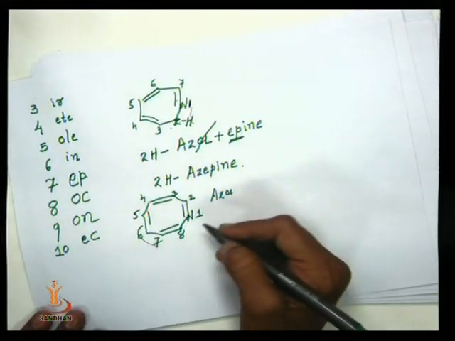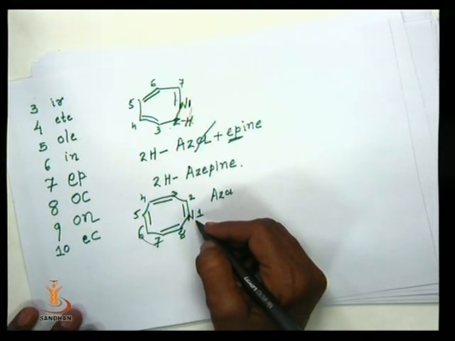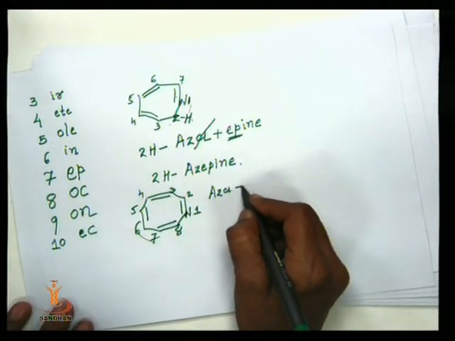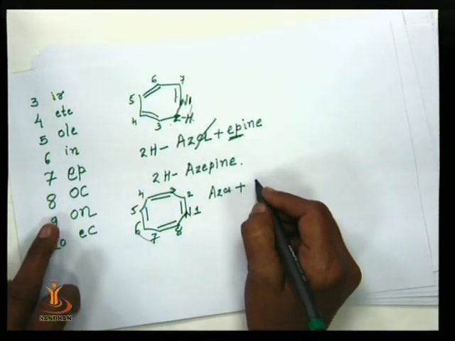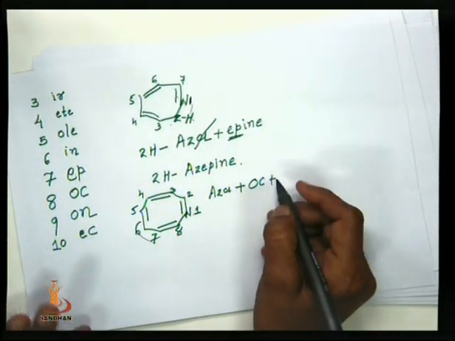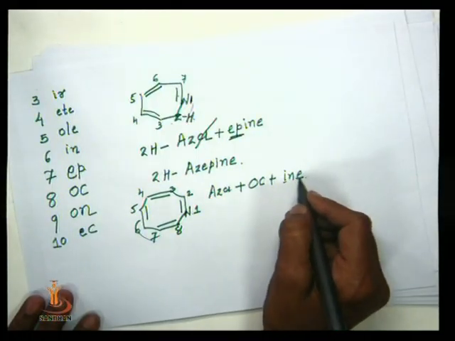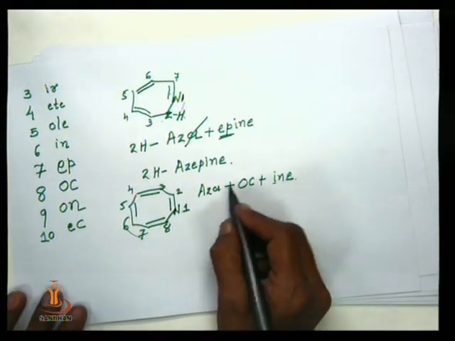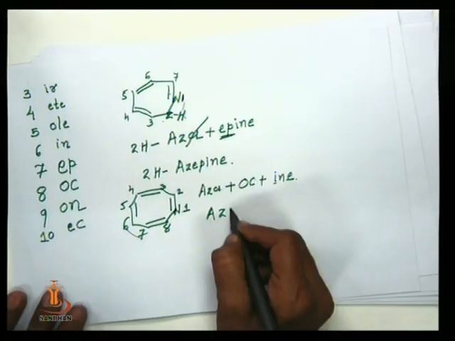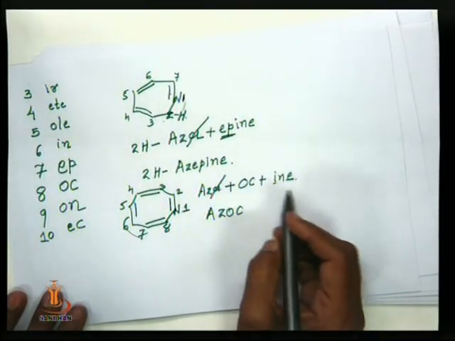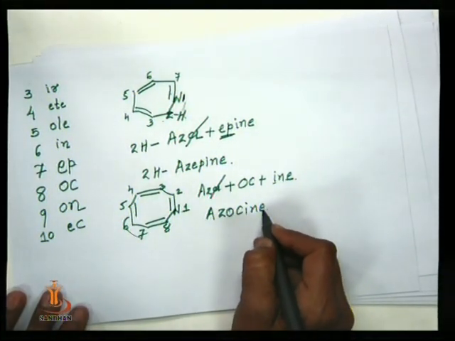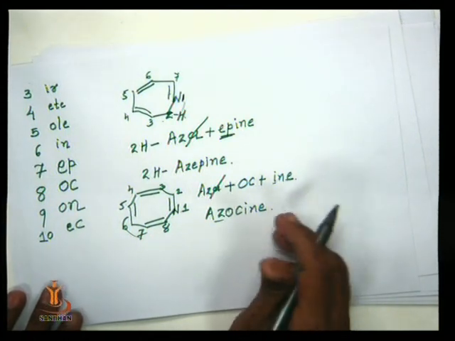We call it aza plus OC plus, abbreviated as ine because of the presence of unsaturation, so it is known as azocine.